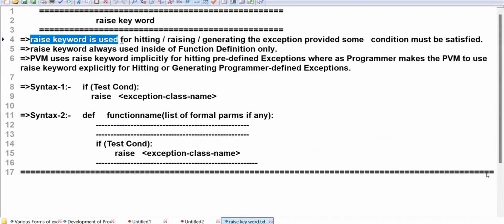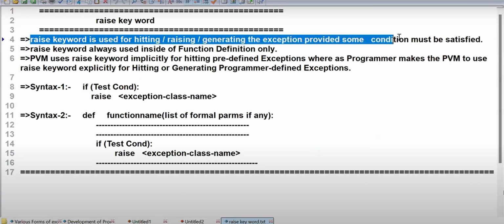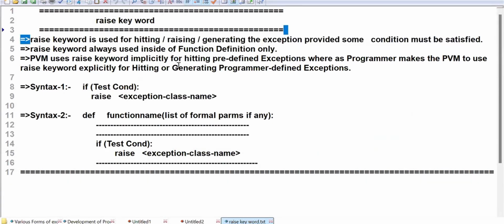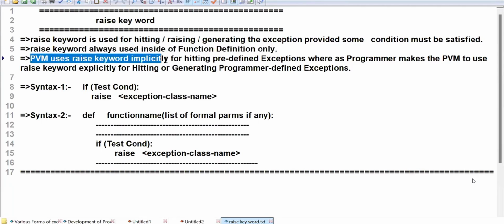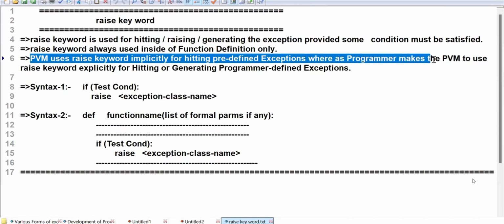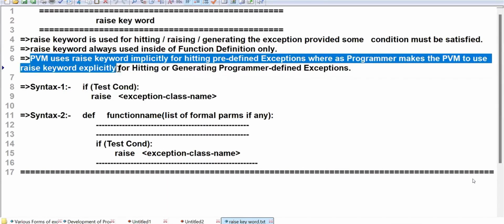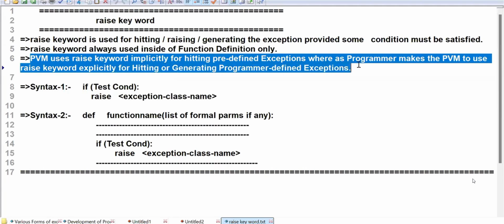Raise is a keyword used for hitting, raising, or generating an exception, provided some condition is satisfied. What is the condition? b is equal to 0. Raise, name of the exception. That is written inside the business logic development. Where do you develop the business logic? Inside functions only. The raise keyword is always used inside a function definition only. PVM uses the raise keyword implicitly for hitting predefined exceptions, whereas the programmer makes the PVM use the raise keyword explicitly for hitting or generating programmer-defined exceptions.